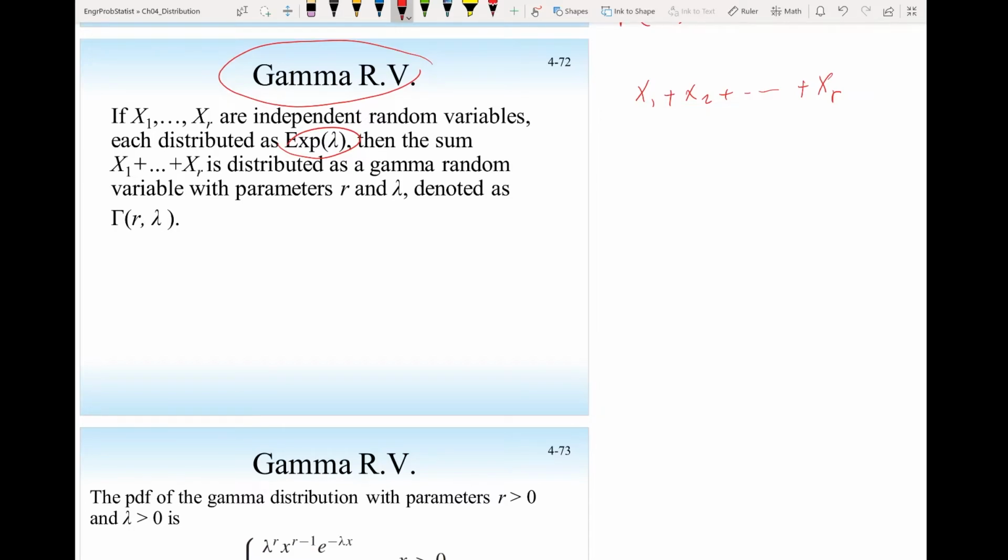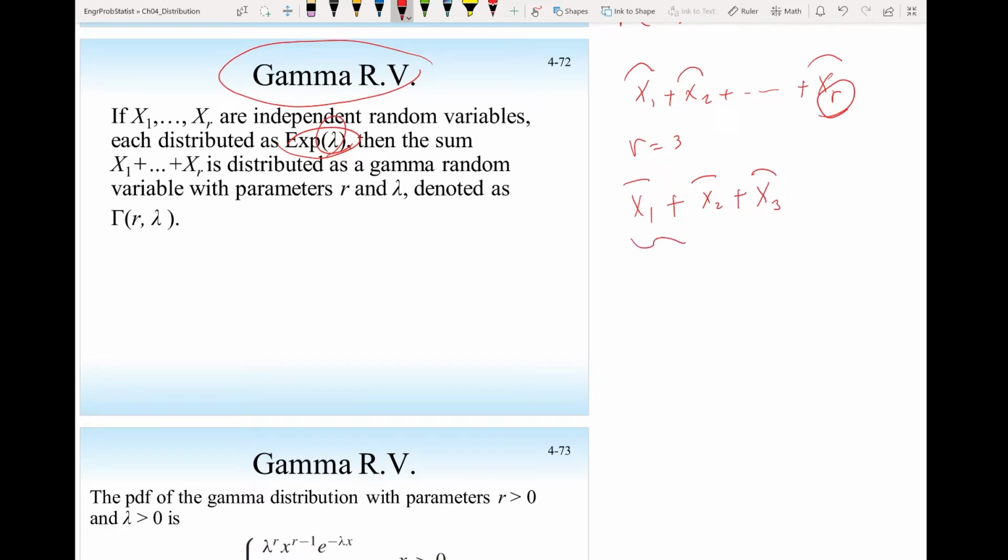See, the exponential is the waiting interval for the first event to happen. But with the gamma, I am interested in the waiting time for the rth event to happen. Then I am adding the time it takes for the first event to happen, the second event to happen, until the rth event to happen. If r equals 3, that means I will calculate the time until the first event, the time for the second event, and the time for the third event to happen.